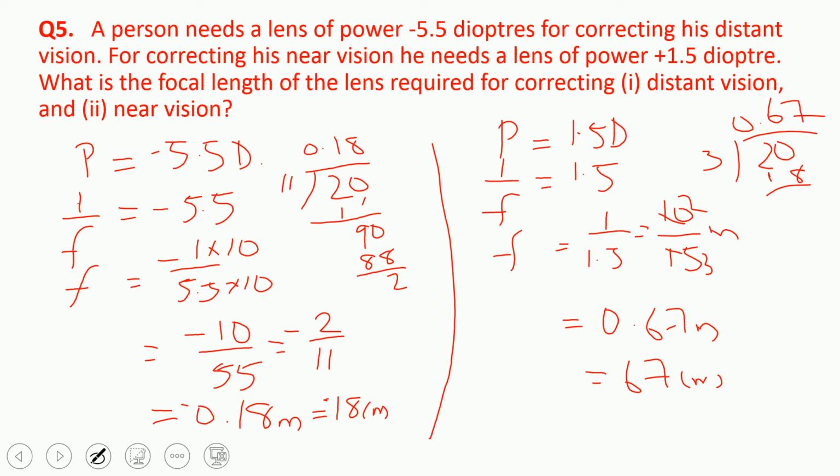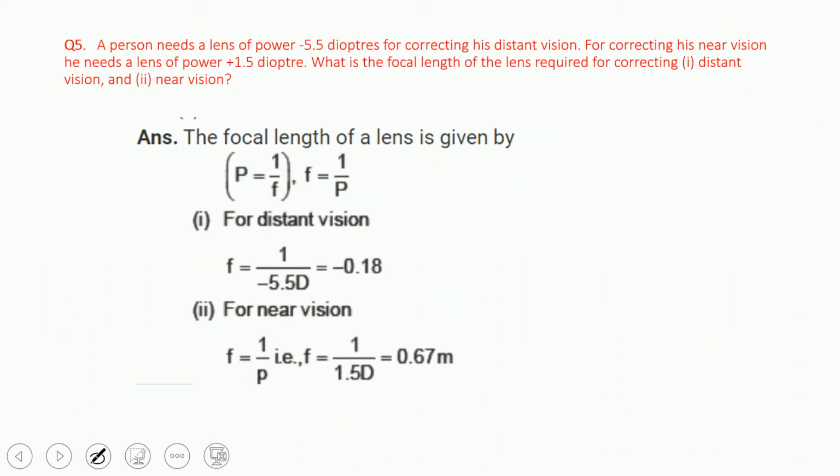Understand? Like this we can do. In order to do this, it is like this: minus 0.18 meter. Here you have to write the meter. That also you can write as minus 18 centimeter. And here it is 0.67 meter, sorry, plus, and here you can write it as 67 centimeter. Understand? That is the answer.